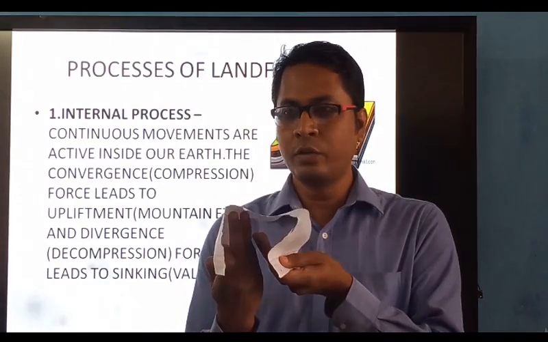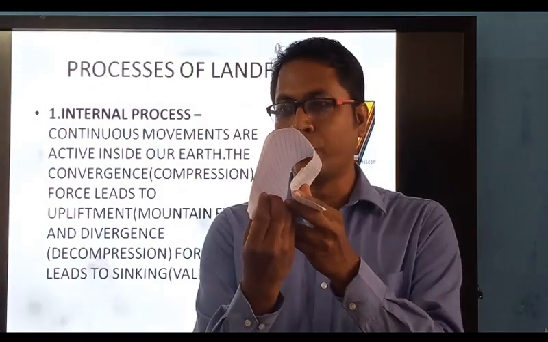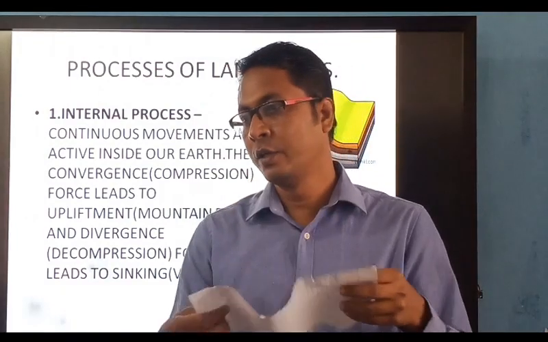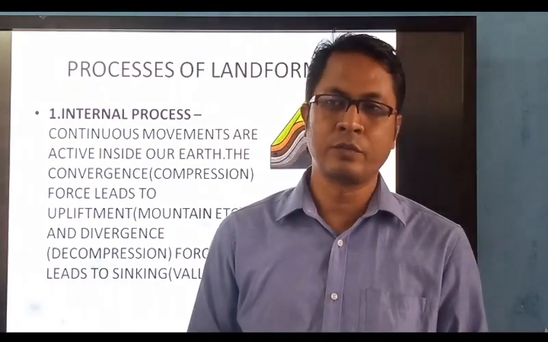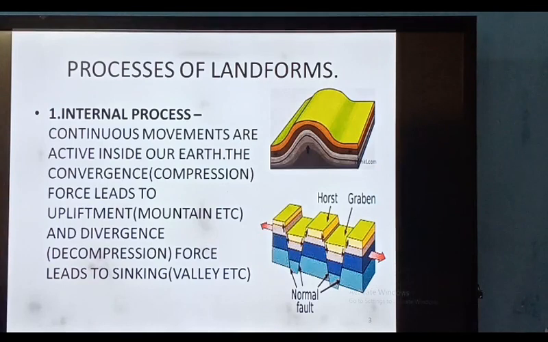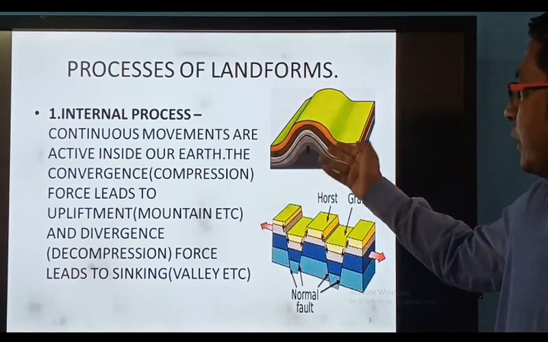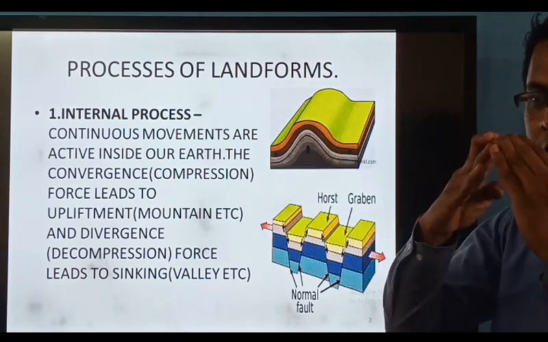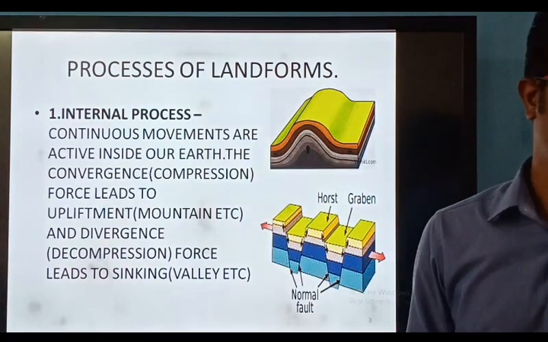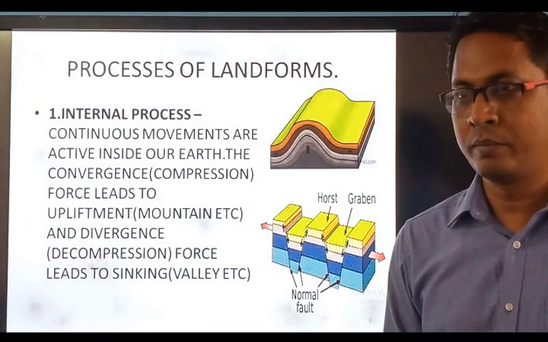So what is coming out? Upper, is it not? Fold mountain. What is coming out? Fold mountain. So this we have seen is a compression force. Because of the compression force, we have this fold mountain. You can see the compression is going on. For example, Himalaya is a fold mountain. Your own Aravalli mountain is a fold mountain.